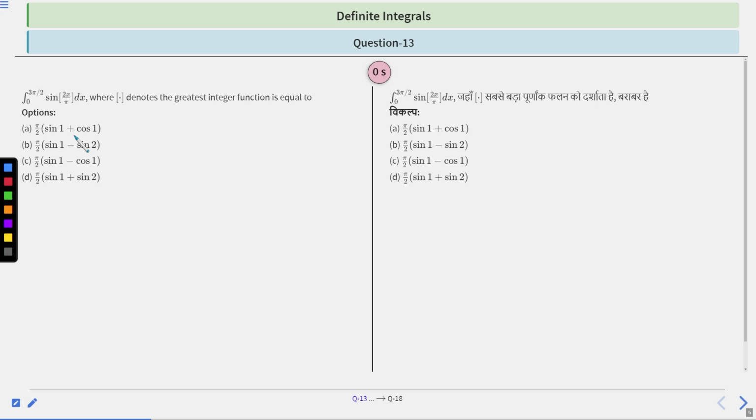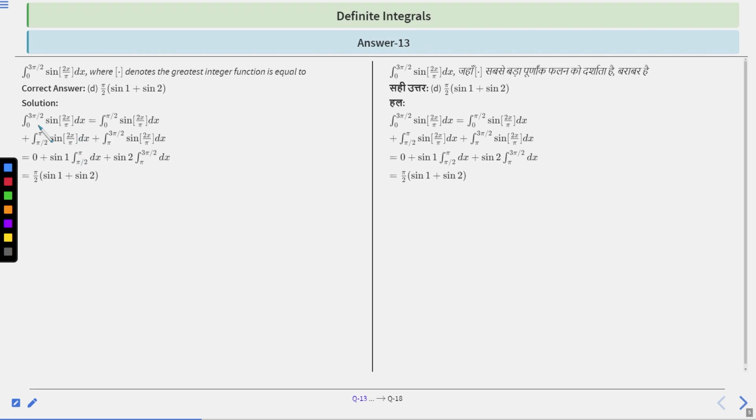Okay, let's move to the solution part. As we have discussed, the integral from 0 to 3π/2 of sine of the greatest integer function of 2x/π dx is equal to the integral from 0 to π/2. If x is from 0 to π/2, then 2x/π goes from 0 to 1. Clear? So the greatest integer function of 2x/π will be 0.